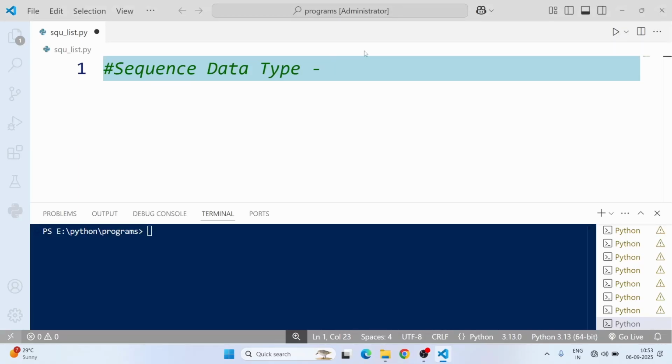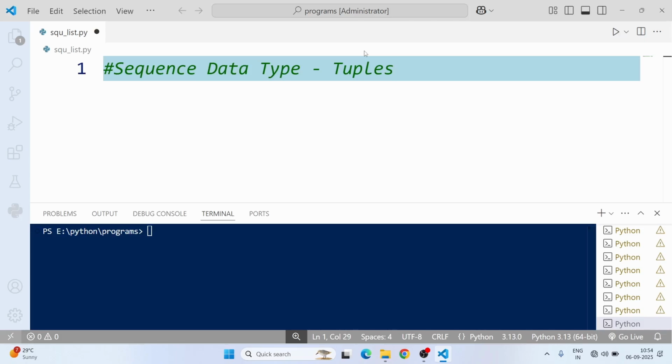In today's video, we will learn about tuples. Tuples in Python: tuple is one of the sequence data types. What is a tuple? A tuple is a collection of items stored in one name.